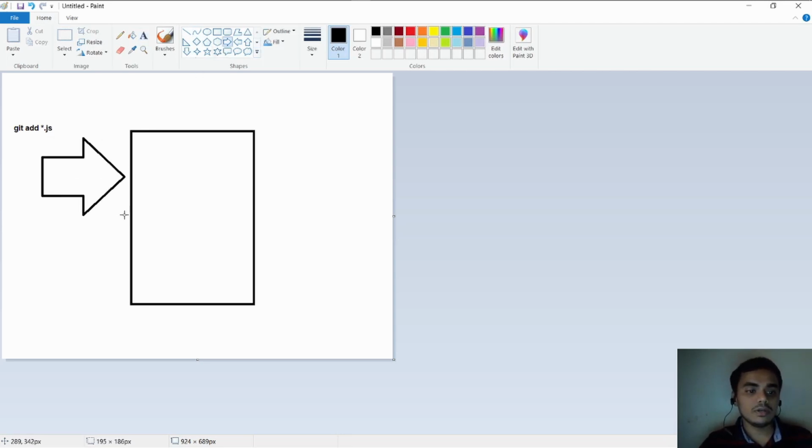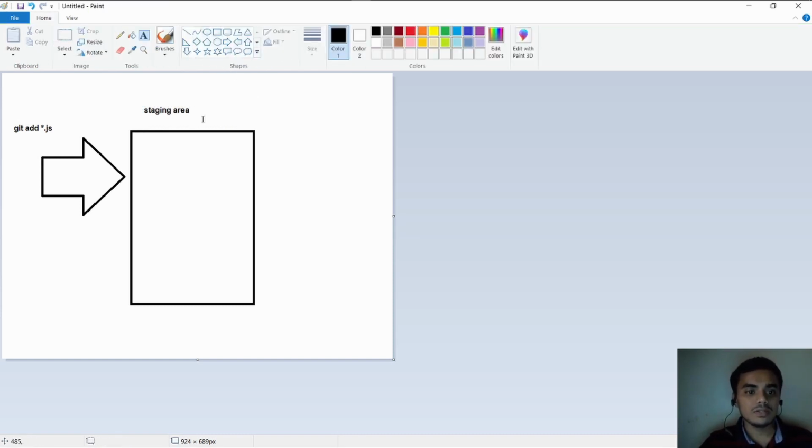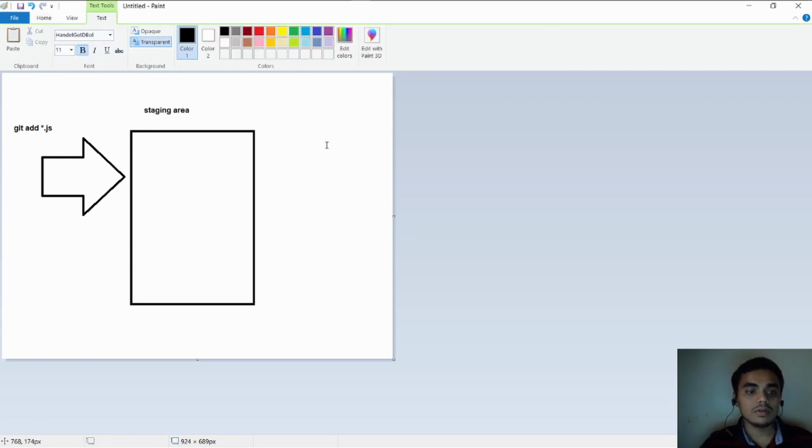Whatever changes you make, it is added inside this area, that is the staging area. Now once this is added into the staging area, all of the JS files are gonna be right here.